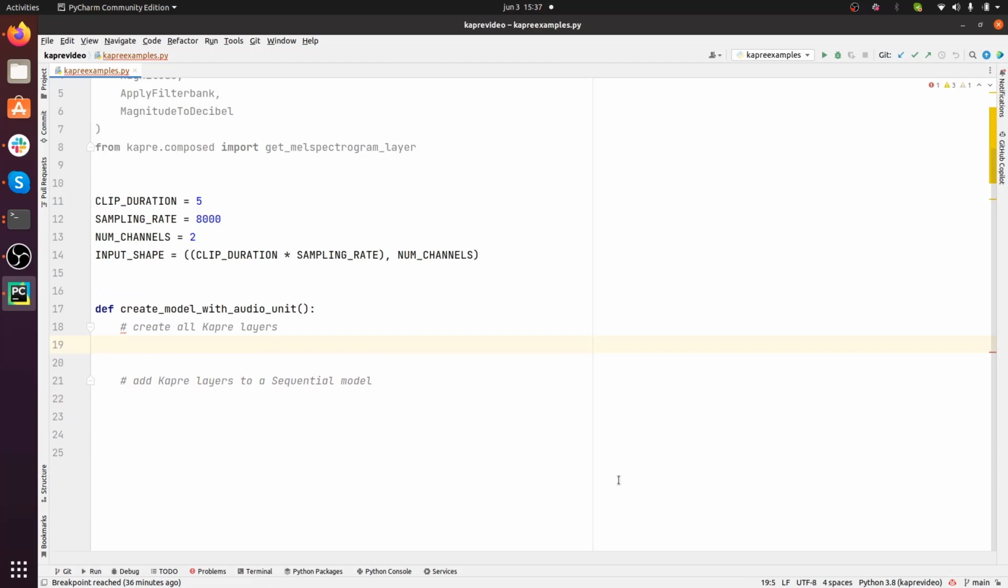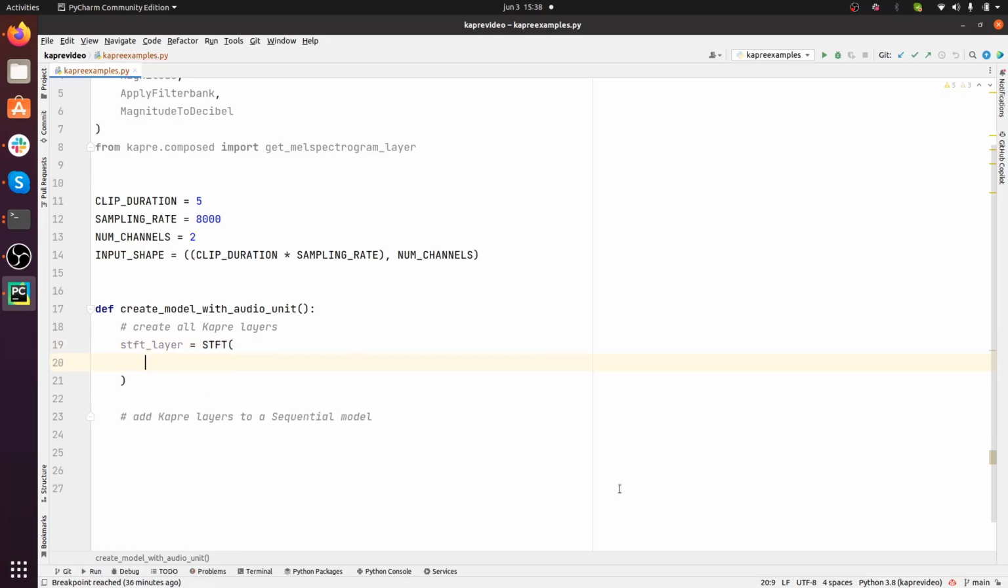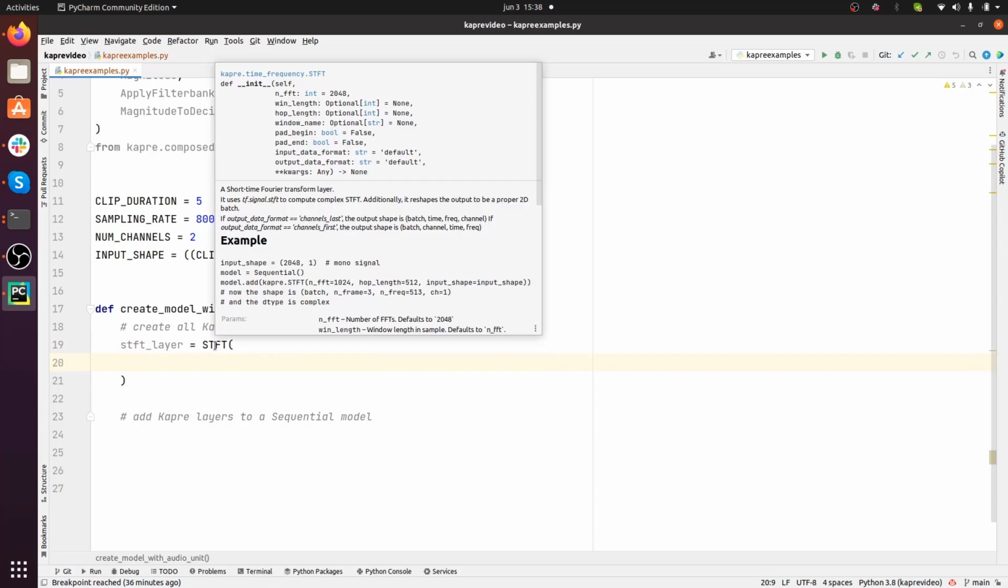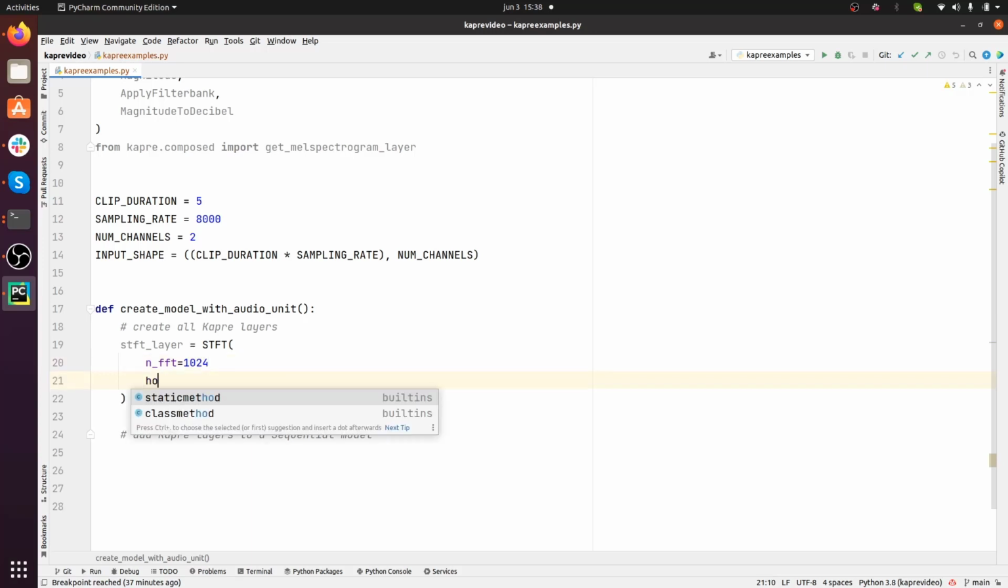Okay, so first thing, we want an STFT layer. Okay, so for this we should pass quite a lot of parameters in. Okay, so here you can see that there are indeed many parameters that we can pass. So first of all, we'll pass the n_fft. So this is the number of FFT points that we want in our short-time Fourier transform, and we'll set this equal to 1024.